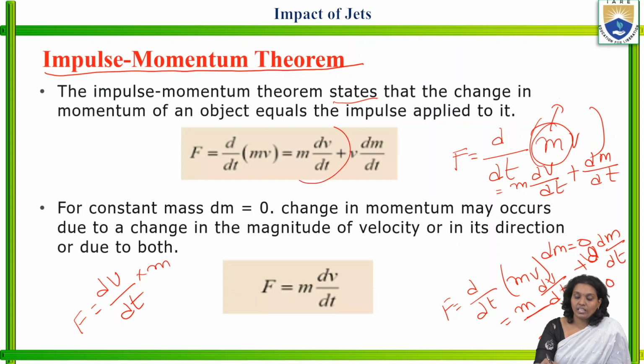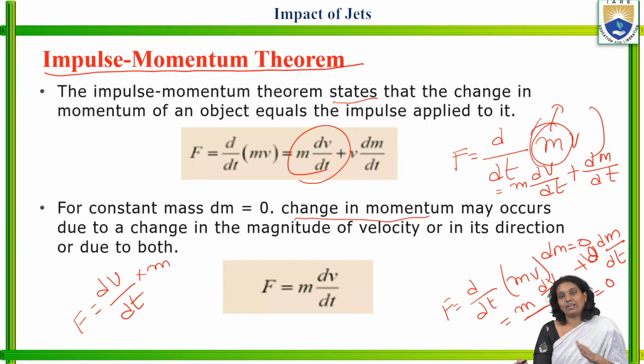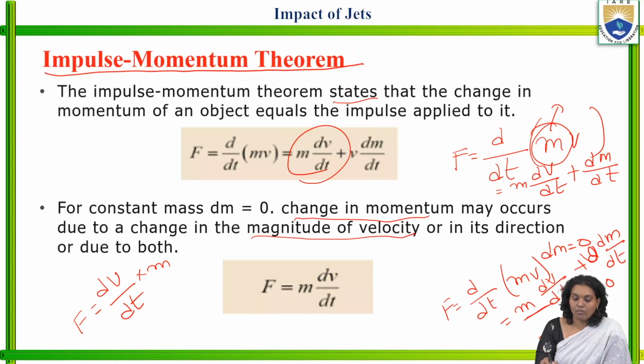So this portion remains because of the change in momentum. It may occur due to a change in the magnitude of velocity or in its direction or due to both. Again, it depends upon the particular condition. So for constant mass, dm is equal to 0. Now force is equal to mass into dv by dt.